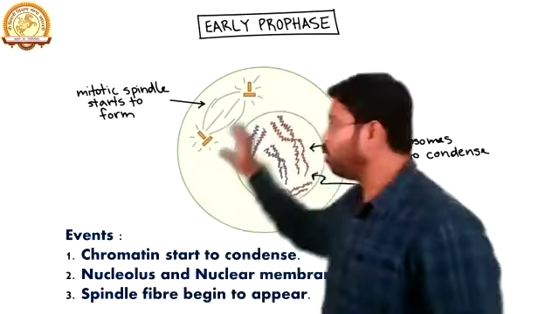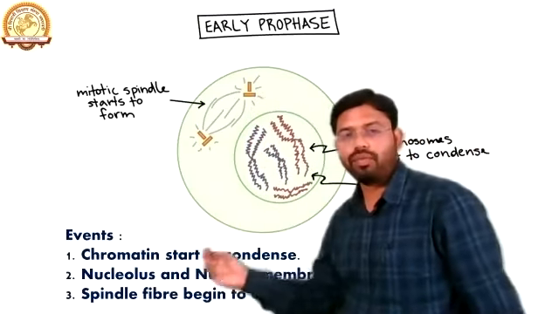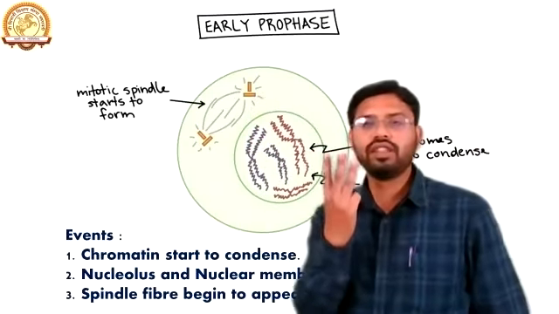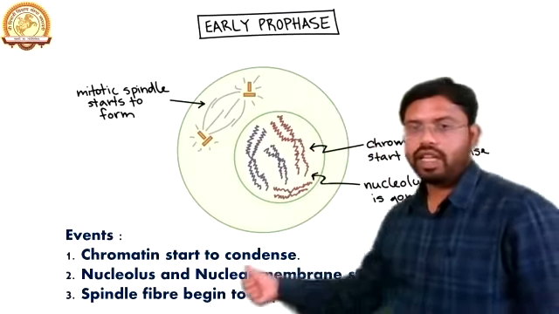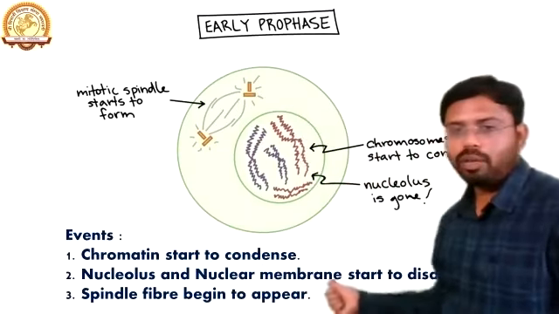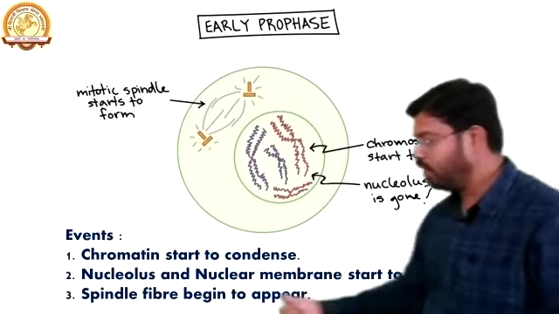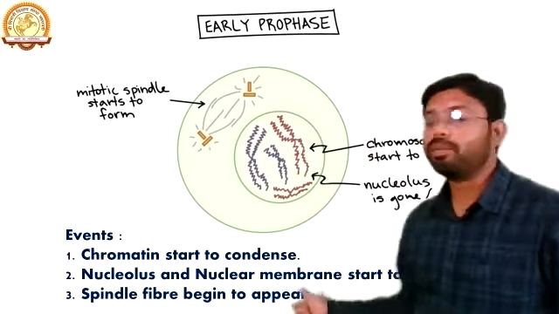So that is the early phase. In the early phase, three events happen. What are these three events? The first one is that the chromatin starts to condense. Then the nucleus and nuclear membrane start to disappear. Then the spindle fibers begin to appear.